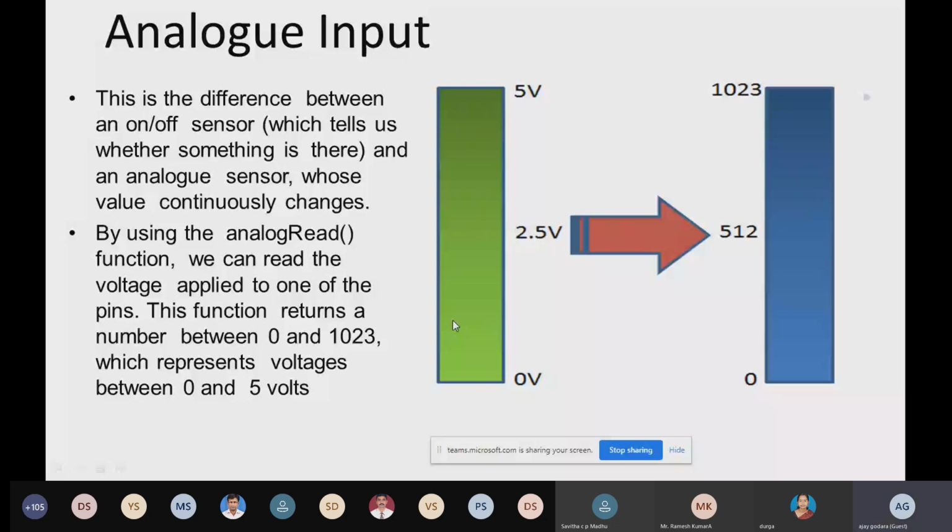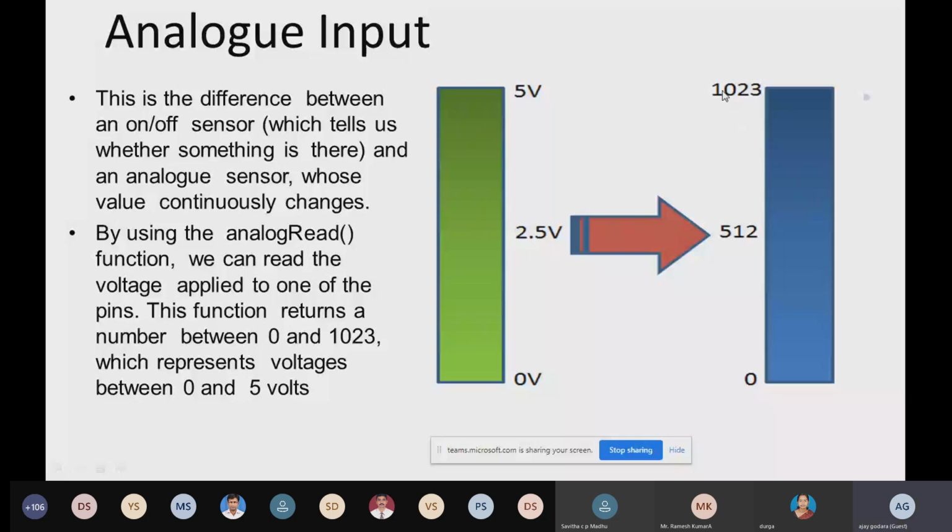So what is the meaning of that 10 bit? 10 bit means 2 raised to power 10, which is equivalent to 1024. So when we read the 0 to 5 volt, it will get scaled in the format of 0 to 1023 in 10 bit. I mean, Arduino will read in this format, but we are providing voltage in that format.